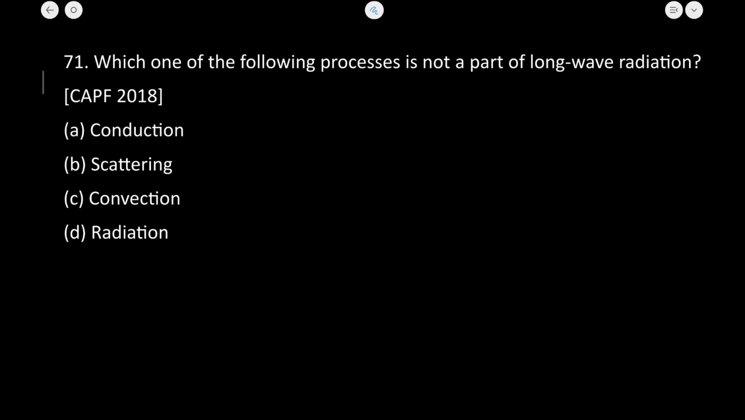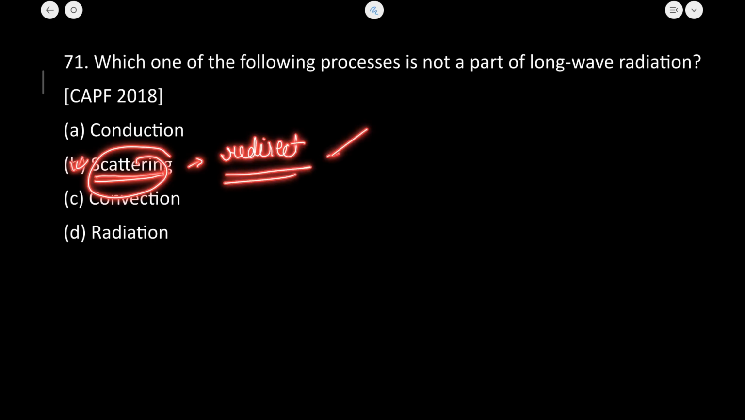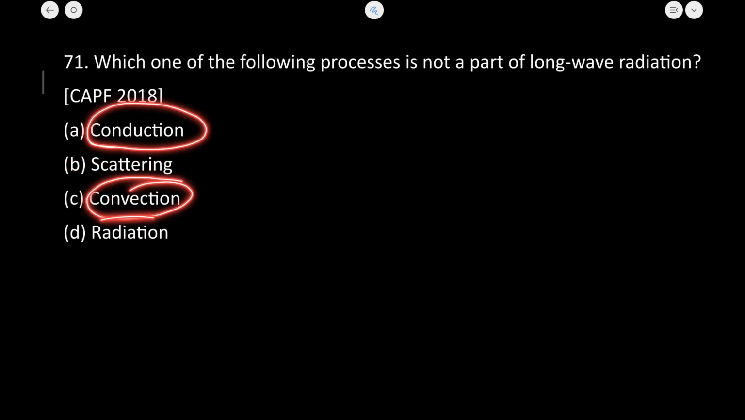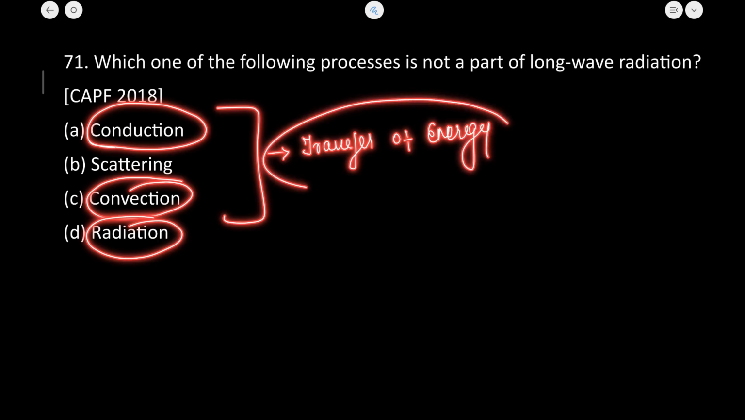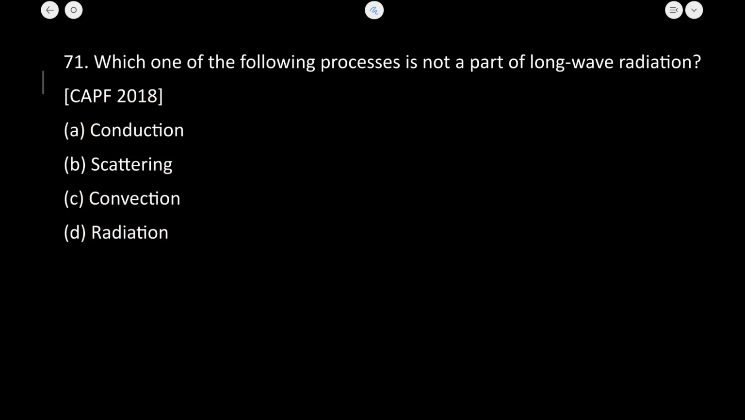Now, which one of the following processes is not a part of long wave radiation? The correct answer is scattering, because scattering is a process by which the particles or molecules of the atmosphere redirect the incoming solar radiation in different directions. Whereas conduction, convection and radiation all play an important role in the transfer of energy. These are the different ways by which energy can be transferred. So scattering is not related to long wave radiation.